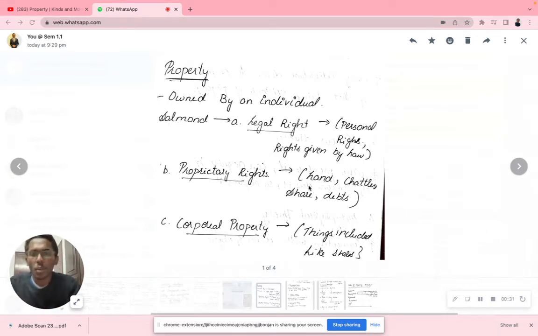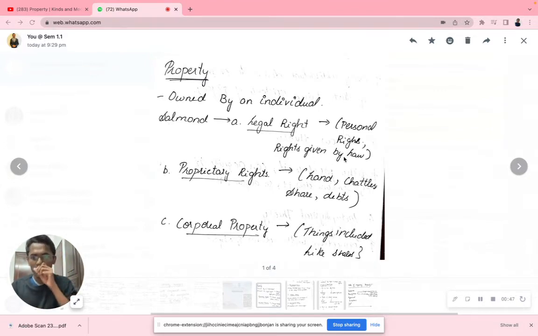So now, starting with what is property. Property is basically owned by an individual. It is something which is being owned by an individual. For example, I am having my property. Now, Salman says it could be a legal right. Personal rights, rights given by the law.